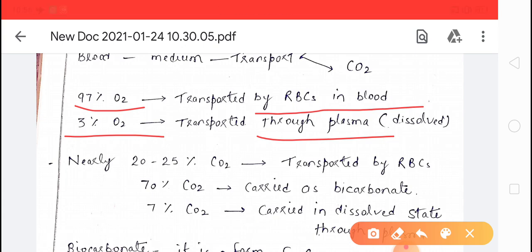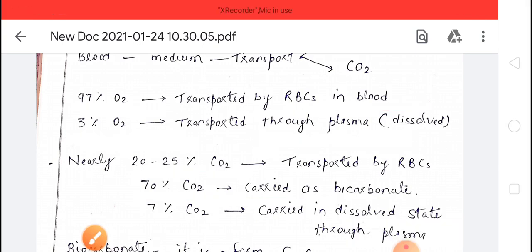Now carbon dioxide is also transported by blood, like from tissues it goes to the alveoli, and through alveoli it is released into the atmosphere. Nearly 20 to 25% of CO2 is transported by RBCs, while 70% of carbon dioxide is carried as bicarbonate.